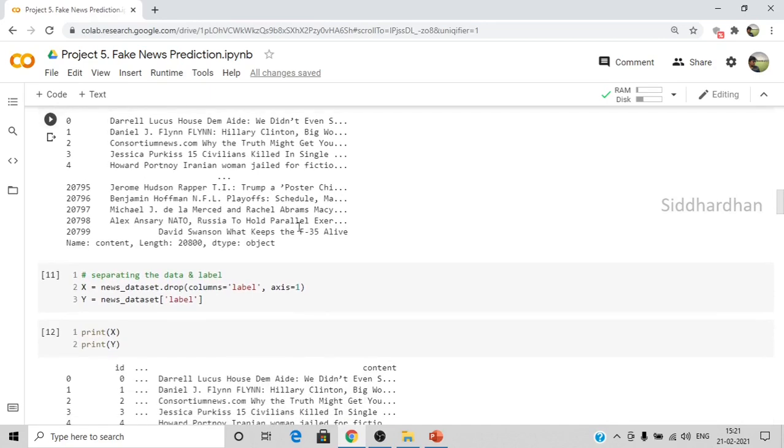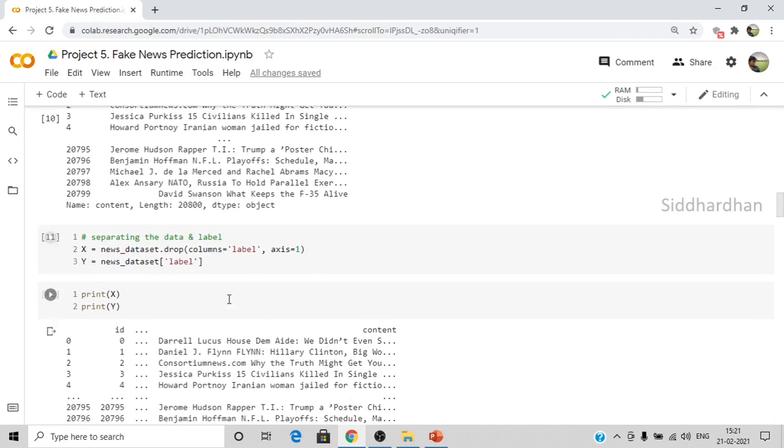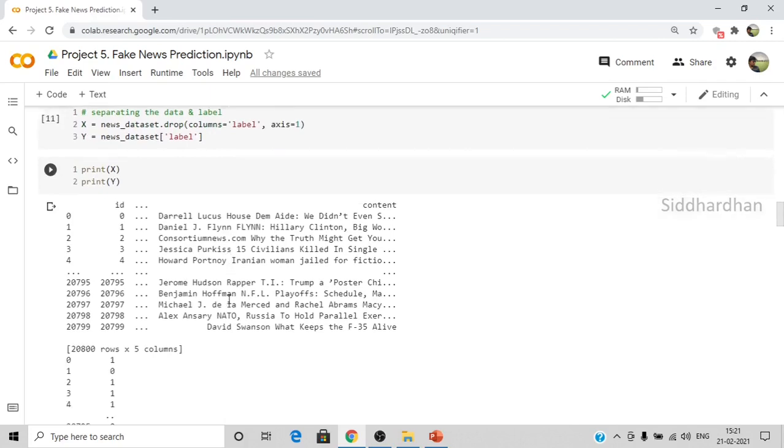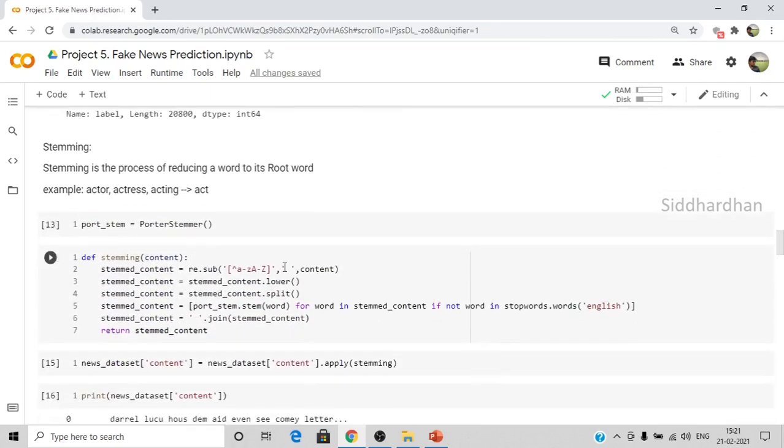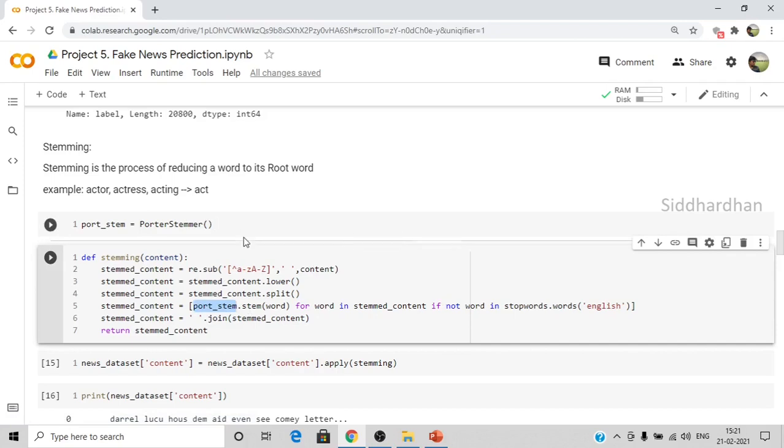Once we had done that, we separated the x and y, where x is all the data and y represents the label, which is either 0 or 1, where 0 represents real news and 1 represents fake news, right? Then the important step, which is stemming. Stemming basically reduces a word to its root word. We did that here, and then we removed all the stop words, and on the main significant words we used the port stemmer function.